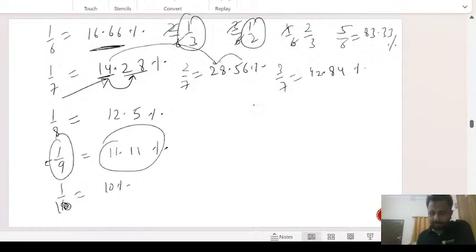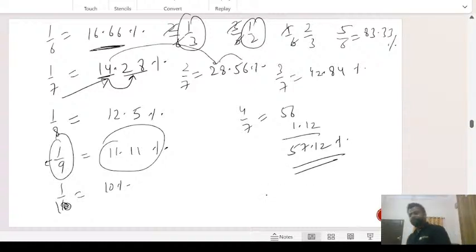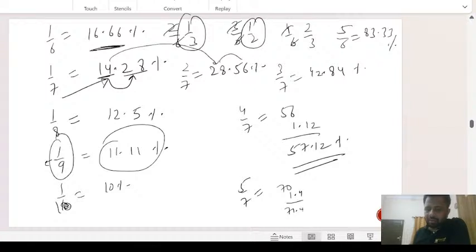Okay. Now 4 by 7. 14 fours are 56. 56 ka double is 112. So 1.12 is added. We get 57.12%. Okay. 5 by 7. 14 fives are 70. 70 double is 140. So 1.4. 71.4%. Okay. 6 by 7. Similarly, 14 sixes are 84. 84 ka double is 168. You can write 85.7% approximately.